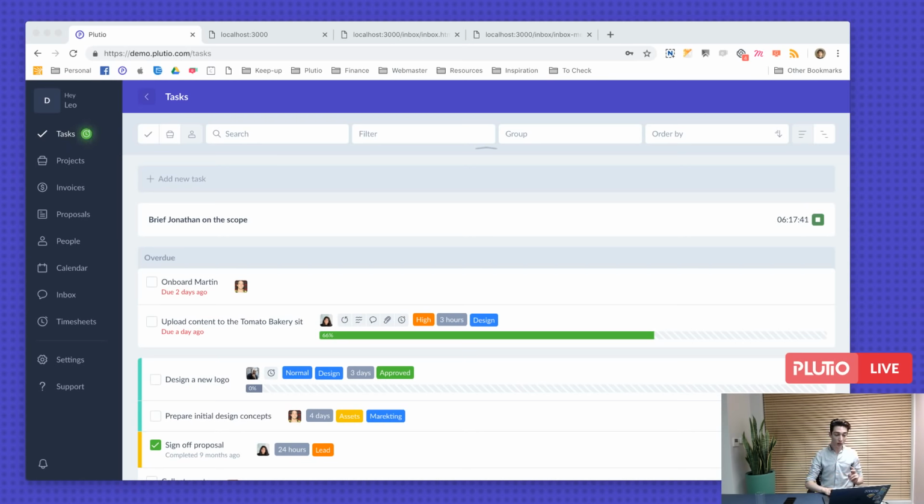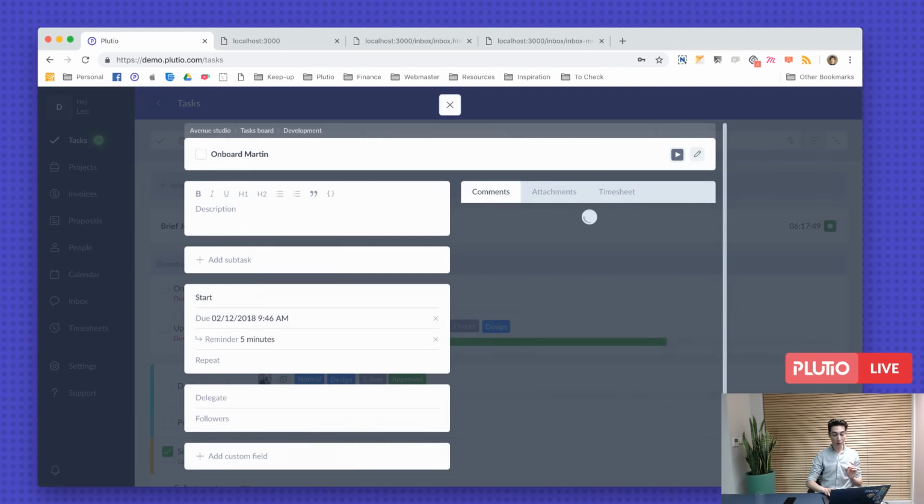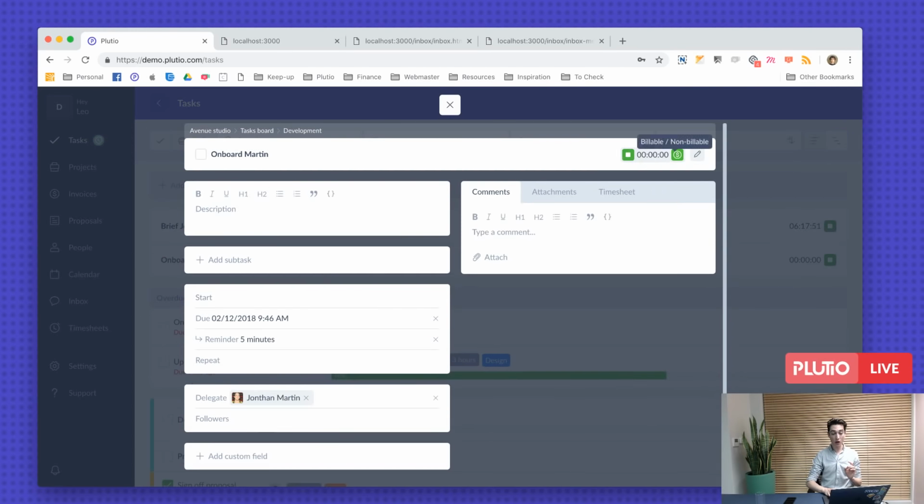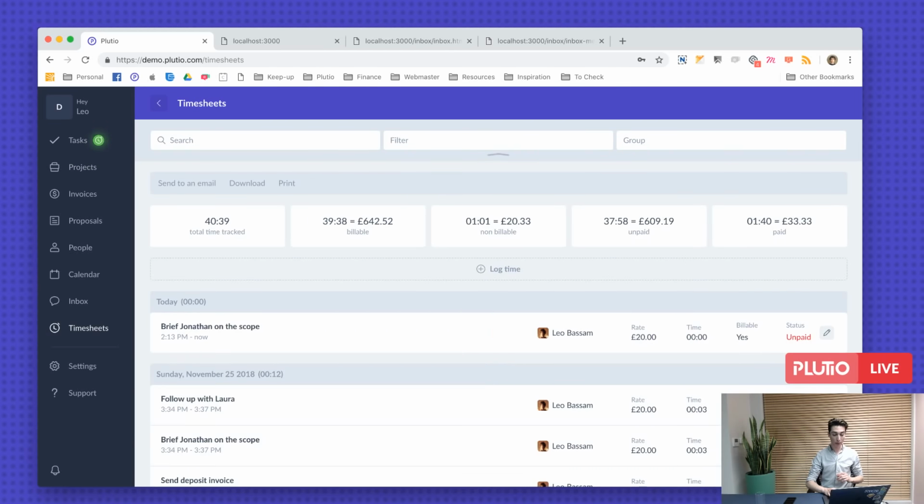You can track time. There's actually one way of tracking time and one way of logging time. To track time, simply click on a task and click on the time tracker, and that will start the time tracker. This toggle will specify if this time is billable or not billable. And remember, the time has to be 1 minute or above for it to be logged into your timesheet. If you want to log time that you already tracked, click on the timesheet and click log time.